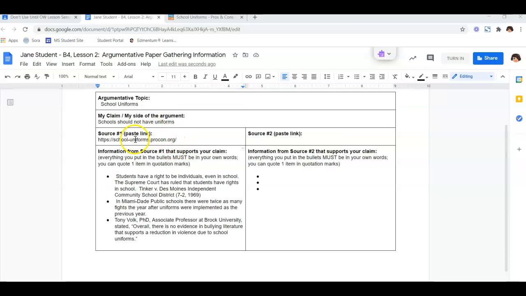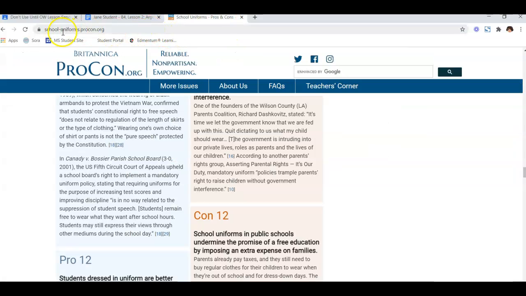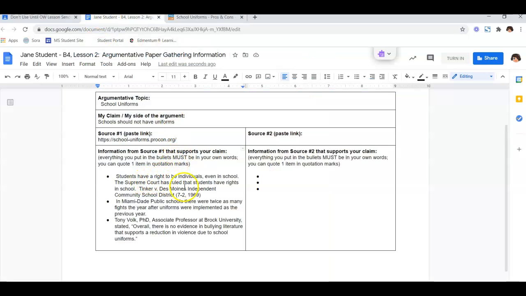Okay, so you can see here for my first source, I've copied and pasted the link, and then I've just read through the information and I've pulled some facts and statistics that I found to be interesting. We have bullet points here for 3. You can include a few more than that if you want. But it all needs to be in your own words unless it's in a specific quote. So everything that you see here is in my own words. But right here where I have direct quotes, that actually was stated word for word in my original source.